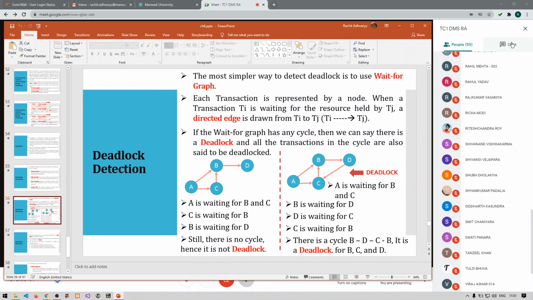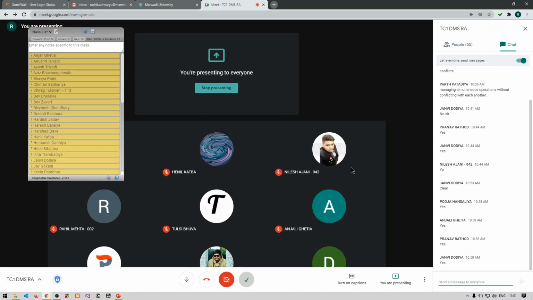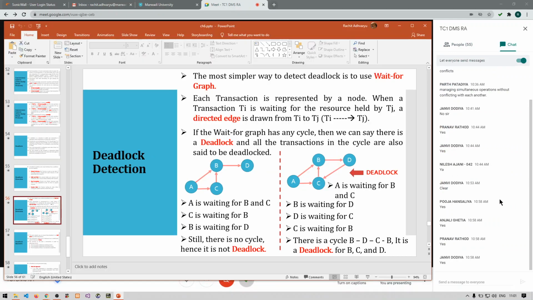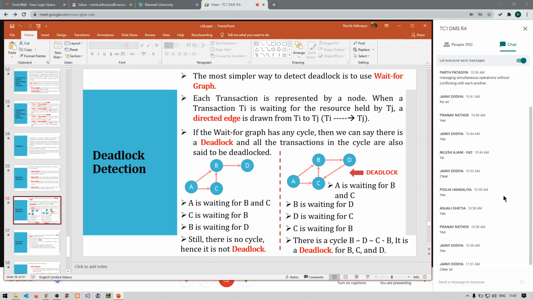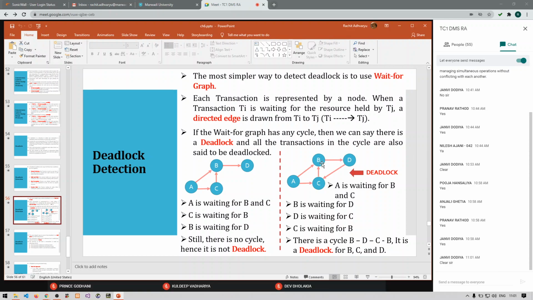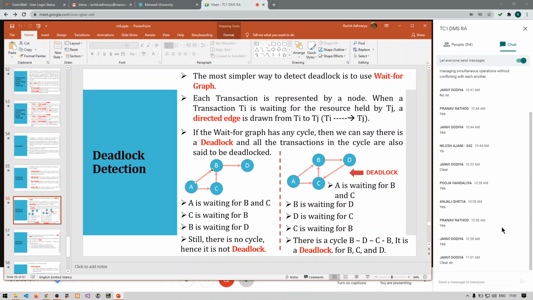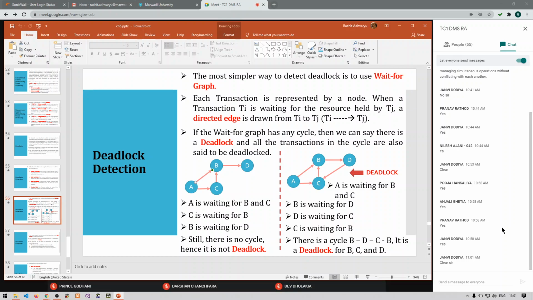Yes, anyone, any doubts in any of this particular part? Right, so these three transactions are creating a cycle, so we can say it is a deadlock. Here none of the transactions are creating any type of cycle, right? So we can say that it is not a deadlock situation, even though some are waiting for other transactions. If there was an arrow from B to A here, with this arrow inverted, then we can say that this was a deadlock situation, right? So I hope it is clear to everyone now what is a deadlock situation and what is not.